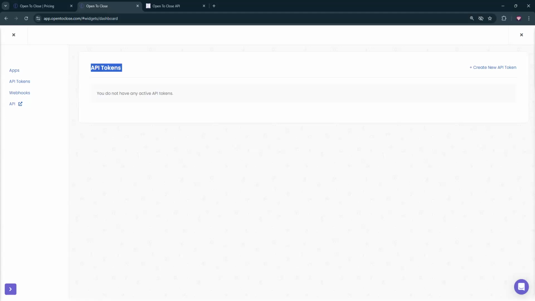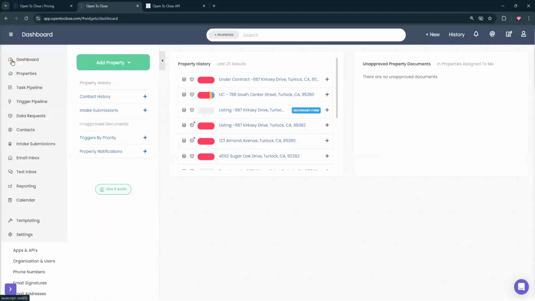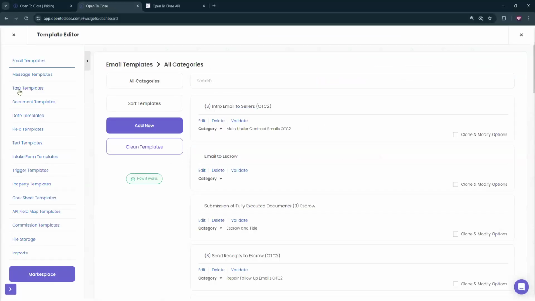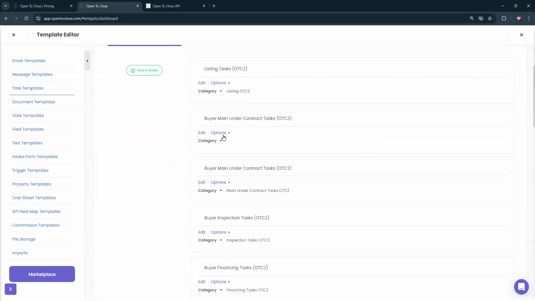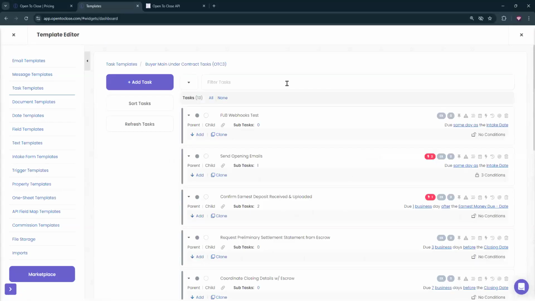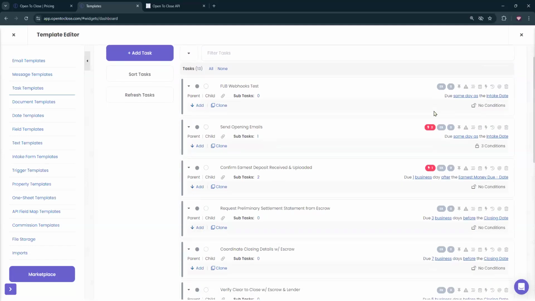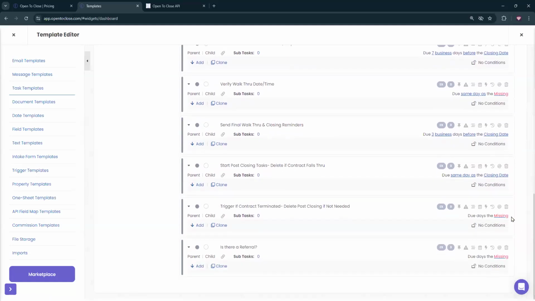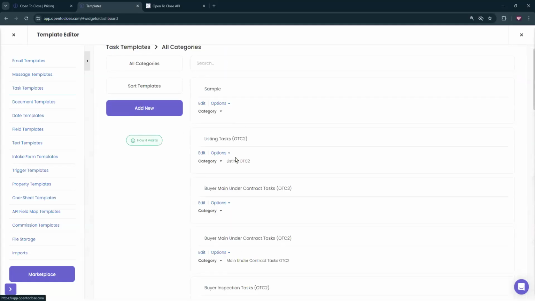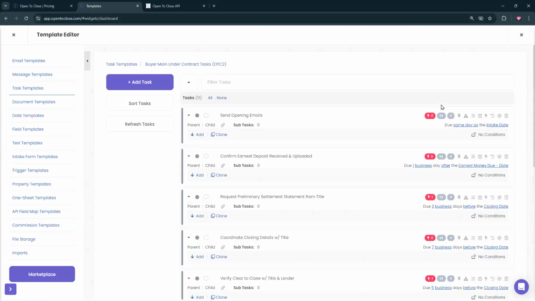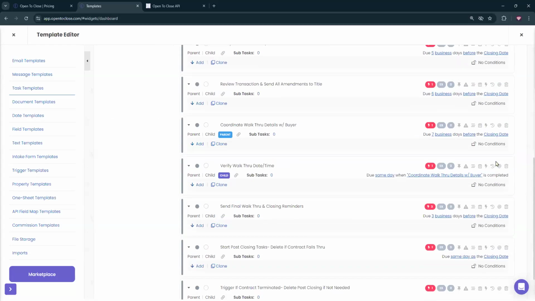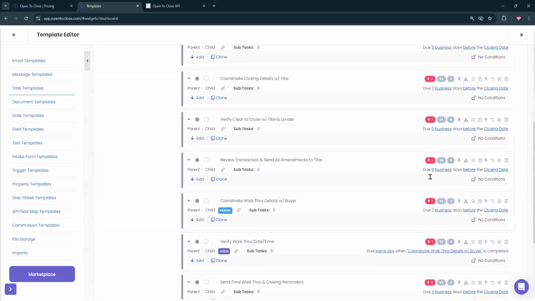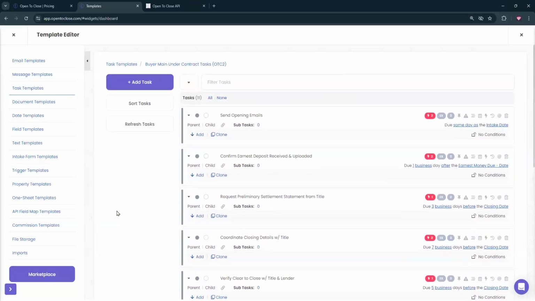So, if I'm being honest with you, anytime we run into a situation where the tasks might have a different timeline based off of other dates, like if I had my main under contract one right here, a lot of these are built off of my intake date, my closing date. Looks like some of these are actually also deleted. Let's go to this one, this one will be better. So most of these are built off of my closing date. You can see that from my list of tasks here.